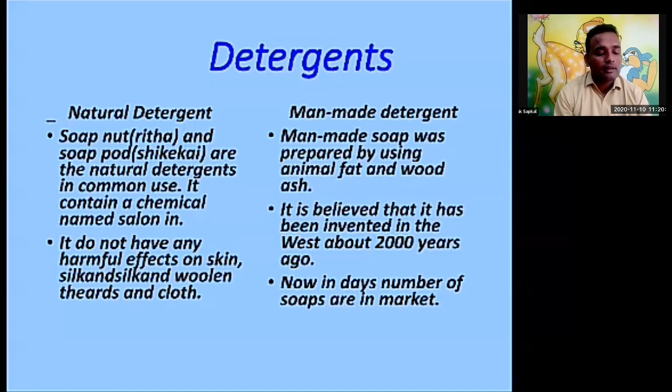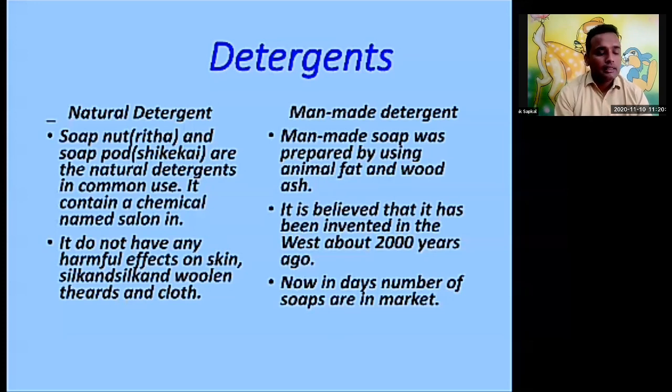Detergents are surface active. One effect of surface activity is lather formation. When you use the detergent, it forms foam, that is lather formation or bubbles. When you rub the soap on your body, there is lather formation, that is foam.